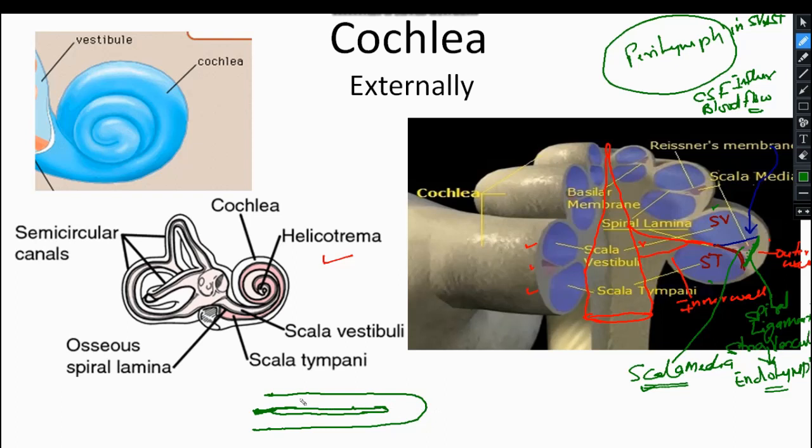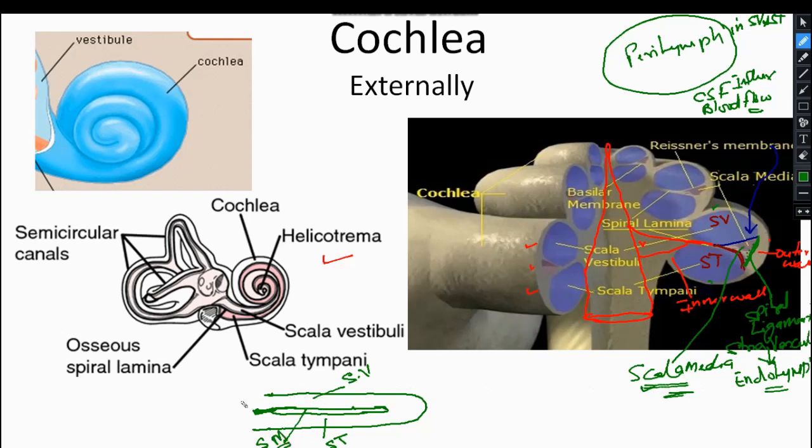Clear? So this upper chamber is the scala vestibuli and the lower chamber is the scala tympani. This chamber, this one, is the scala media, writing in short form SM.